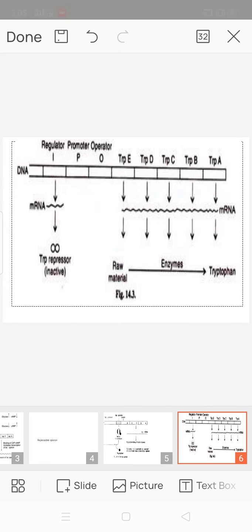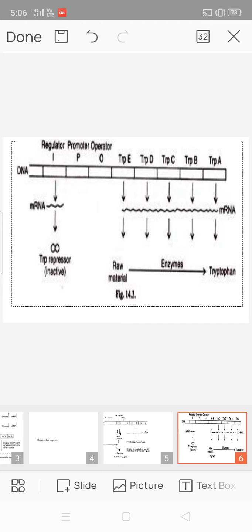It is also a negative control system but forms a biosynthetic pathway. It is known as a repressible system. It works on the principle that when the amino acid tryptophan is present, there is no need to activate the tryptophan operon. The repressor protein is activated by the co-repressor, that is tryptophan, the end product, and it binds the operator to switch it off.